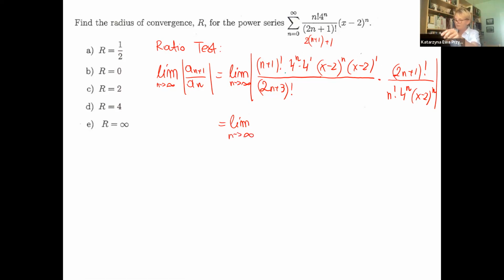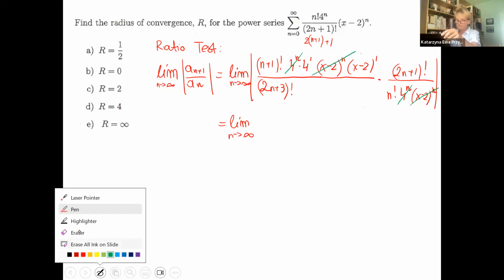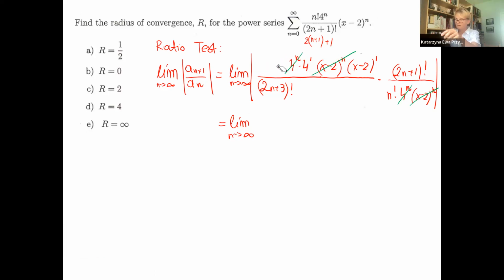Let's see. This is gone. Oh, wait, this is gone. Maybe n plus 1 factorial. I know that you are so good. That means I can do it a little bit faster. n plus 1 factorial is n factorial times n plus 1. And I can cancel n plus 1.